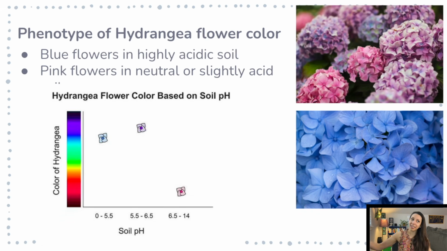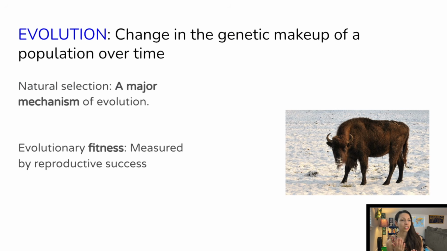All right, moving big again. Evolution is the change in genetic makeup of a population over time. Natural selection is how that happens. It's a major mechanism of evolution. Evolutionary fitness isn't how strong you are, how fast or big you are.